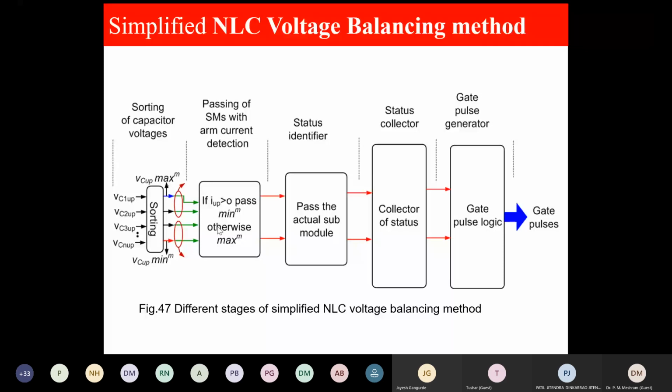And at this point, we'll have to identify status, meaning which one is higher, VC1, VC2, VC3. And here we'll have to find out ultimately VC1, VC2, VC3, VC4. And then we'll go for the logic. I will explain in the next slide very systematically. And if you find any difficulty in understanding, please do not hesitate to ask questions live also. This is my first step.